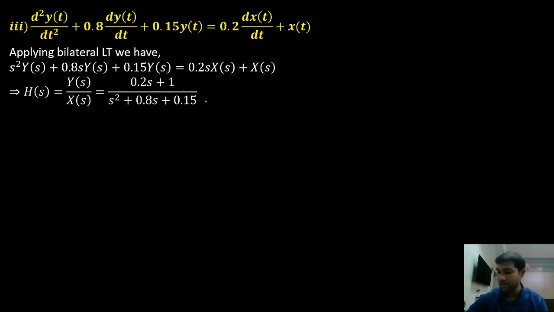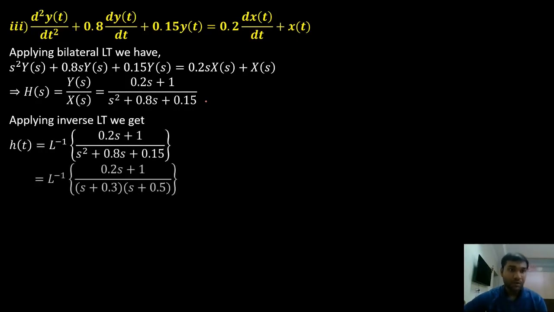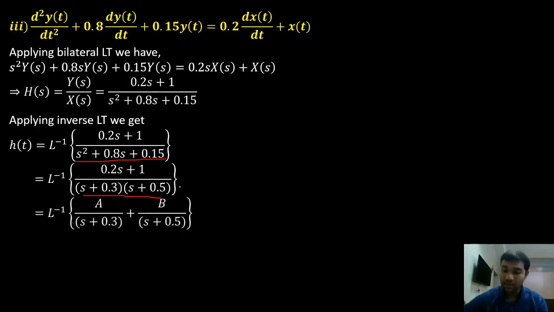Now I have to apply inverse Laplace transform for this transfer function to obtain the impulse response. So let me apply the inverse Laplace transform. I am factorizing my denominator into this, right? My roots of the denominator are s plus 0.3 and s plus 0.5. Now I'll apply partial fractions.